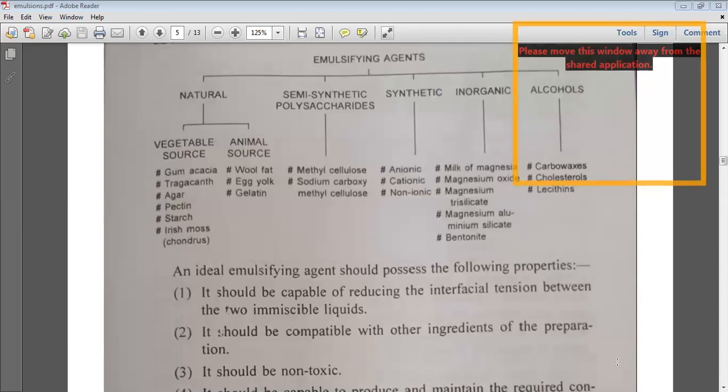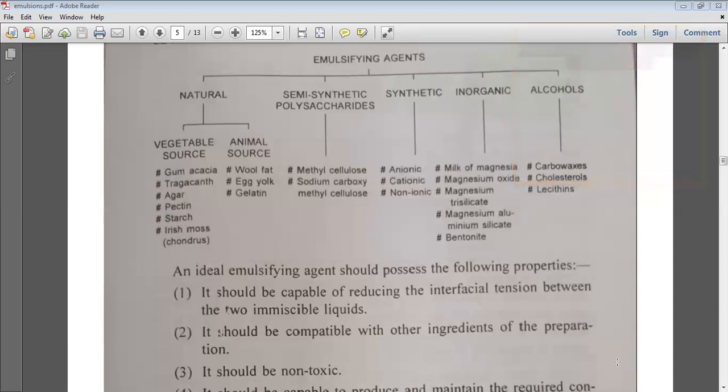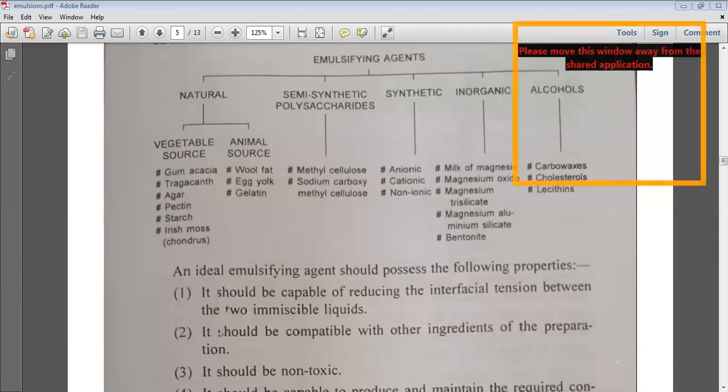However, the inorganic emulsifying agents are not widely used, and moreover, stability of the emulsion is not achieved if inorganic emulsifying agents are added into the emulsions. Then you have alcohols like cetyl alcohol, cholesterol, and lecithins. That is the reason the most commonly used emulsifying agents are natural and semi-synthetic ones. Synthetic emulsifying agents are also widely used in the formulation of emulsions.